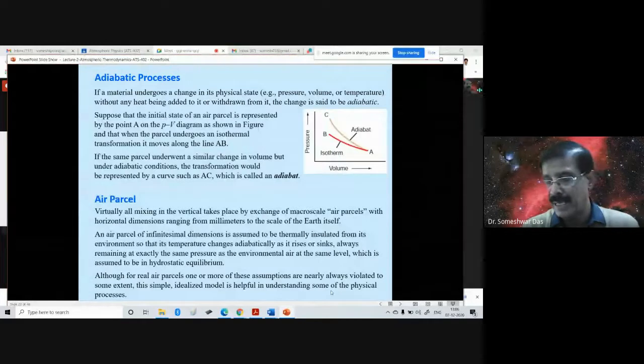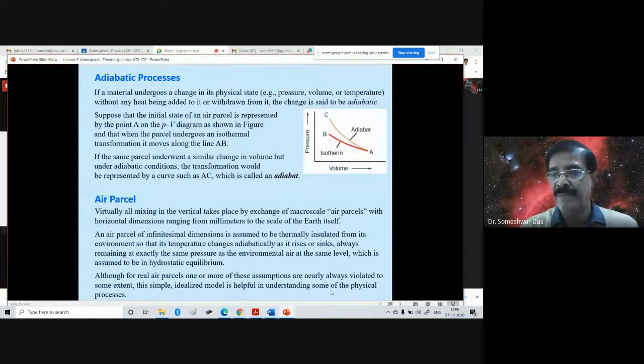I said earlier that theoretically, it's fine. We can make some assumptions to simplify or to understand the physics. But in reality, in the real atmosphere, these conditions which we just mentioned are not always obeyed. Some of them are always violated, because the adiabatic process, when we assume that, itself is not realistic.